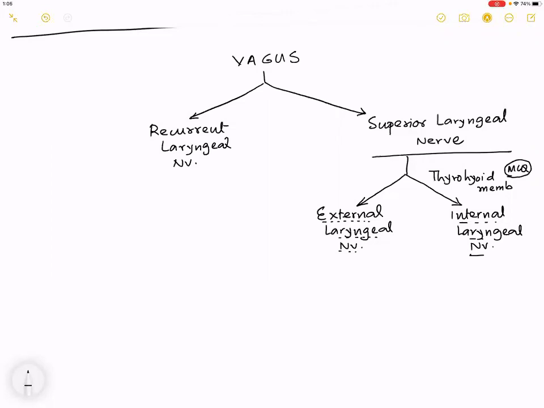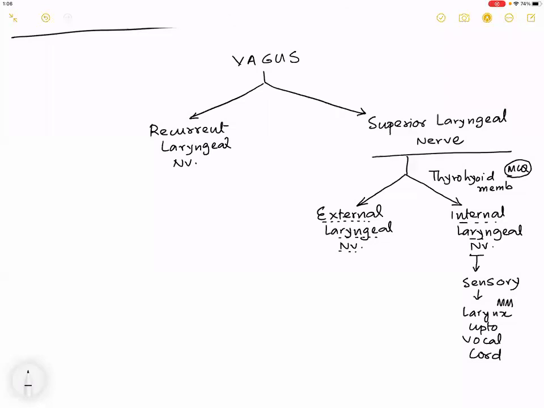And the internal laryngeal, remember, is a sensory nerve which supplies the larynx, the mucous membrane of the larynx, up to the level of the vocal cord.